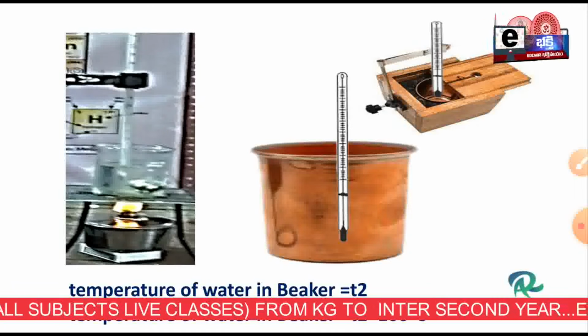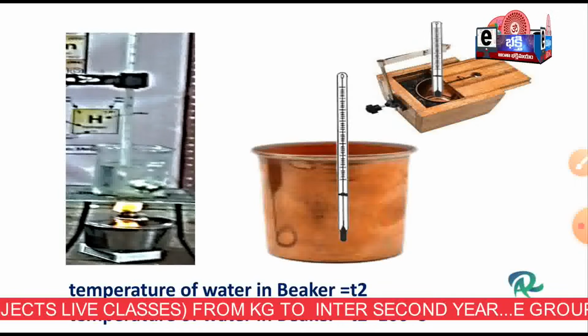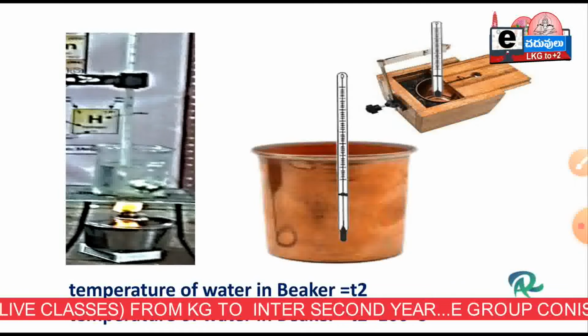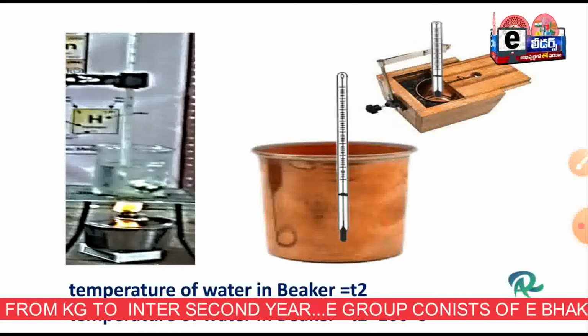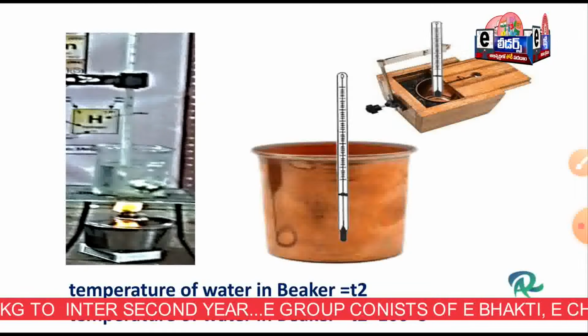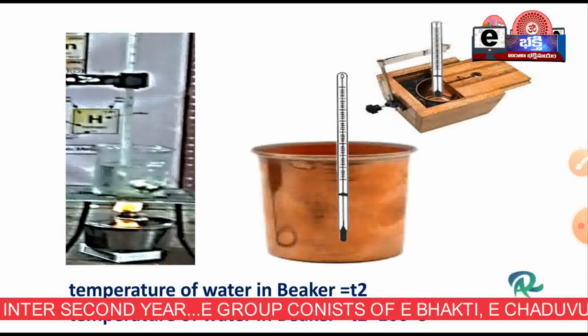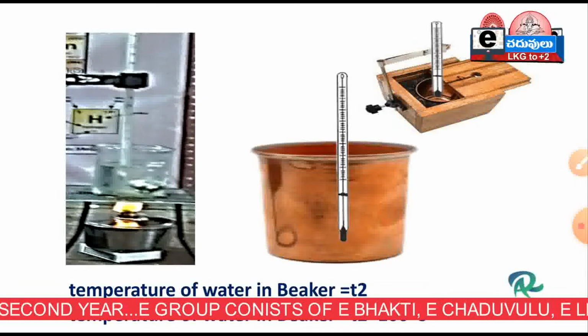Now we are transferring the bolt from the hot water bath to the calorimeter, and we immediately have to put it in the wooden box, close the lid, and measure the temperature.